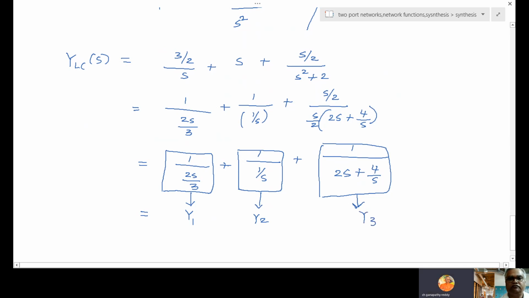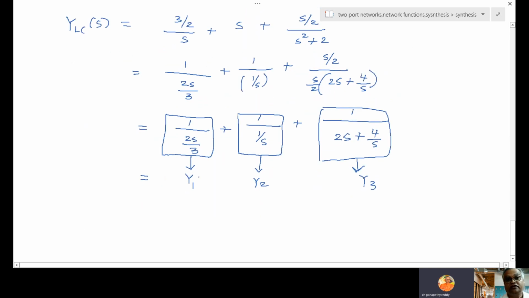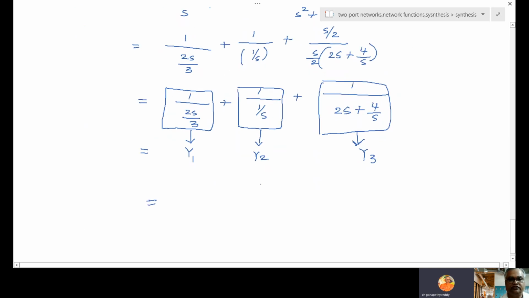So Y1 plus Y2 plus Y3 means these three networks, how they are connected? Admittances added means these three networks are connected in parallel. So Y1 is one network, Y2 another network, Y3. These three should be connected in parallel. Keep that in mind first.